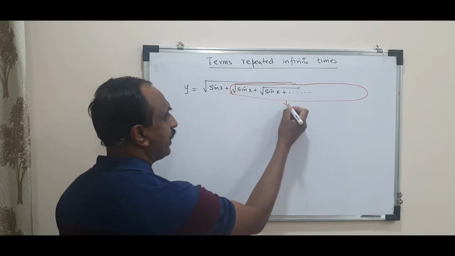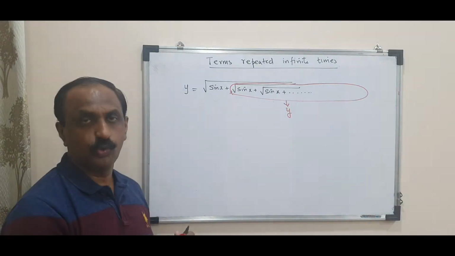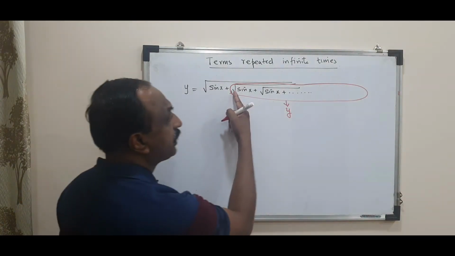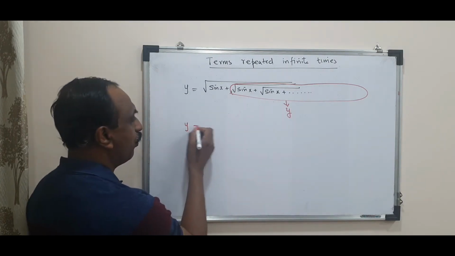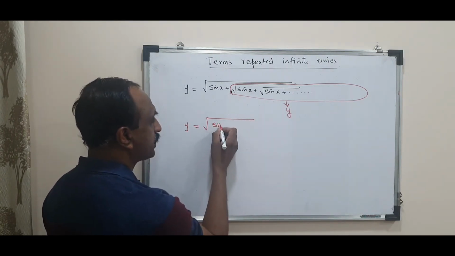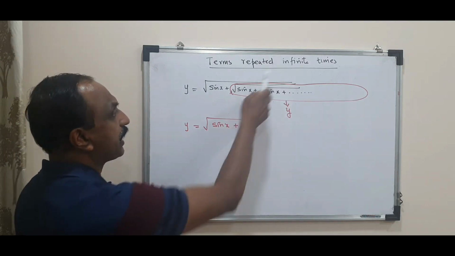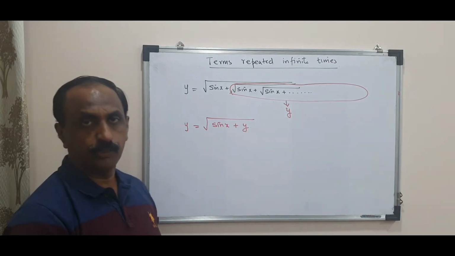this is nothing but y itself, the original function itself. What is the original function? Root of sin x plus root of sin x infinite times repeated. So from here till here also it's infinite times repeated. Therefore, this is y itself. That means y is root of sin x plus y. So whenever terms are repeated infinite number of times, you need to put the y back into the function.